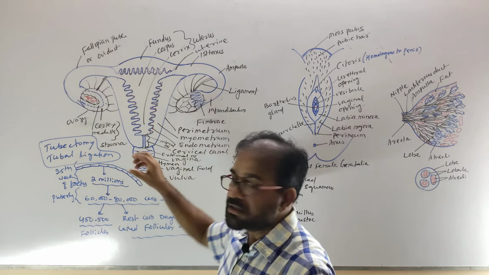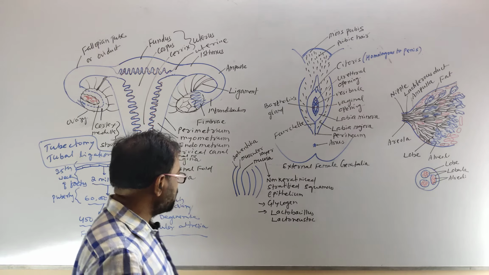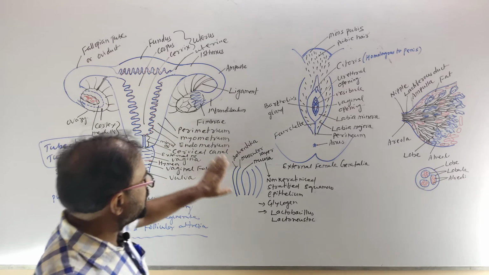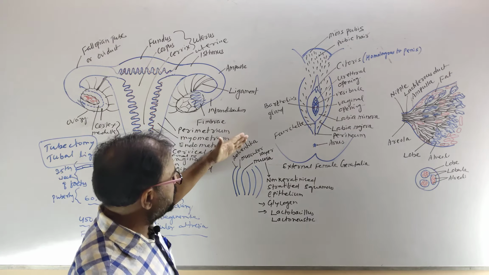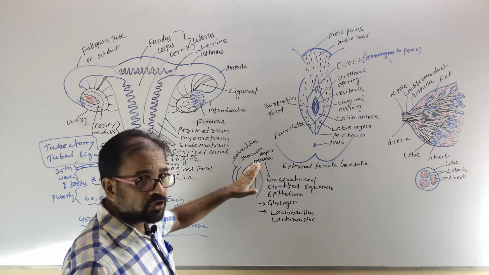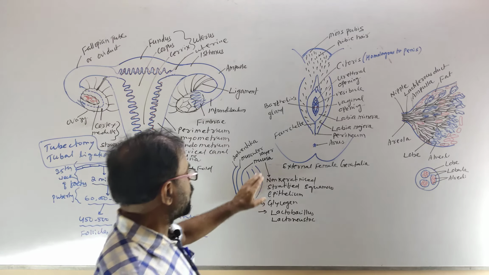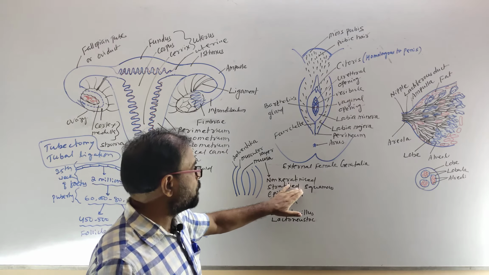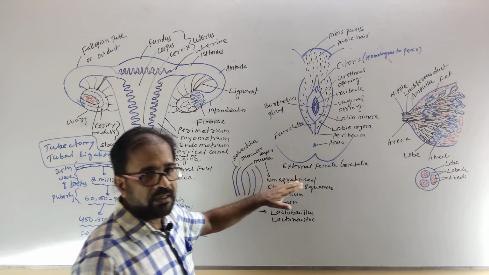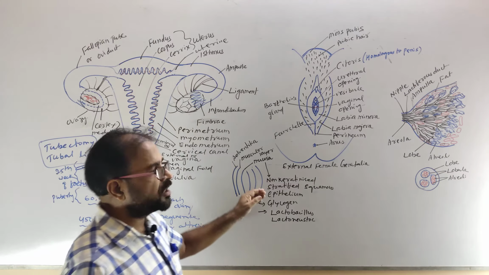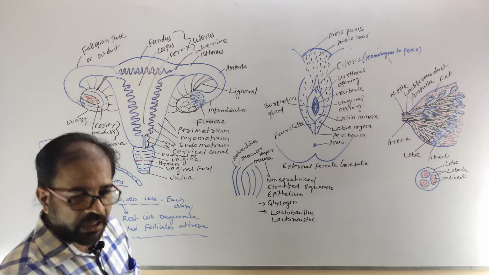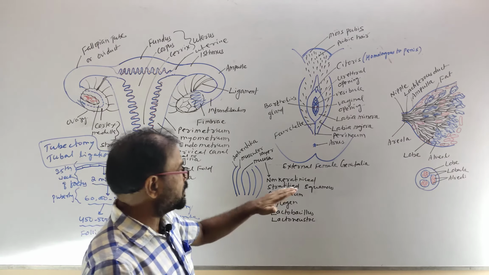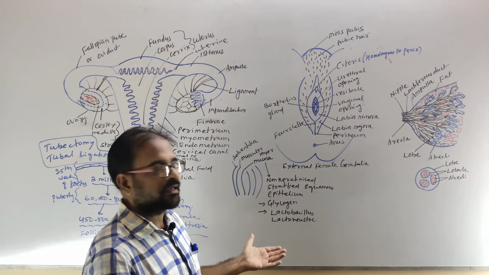The vagina is the copulatory chamber of the female. It is lined by three layers: the tunica adventitia as the outer layer, the muscular layer in the middle, and the inner mucosa. The mucosa is composed of non-keratinized stratified, that is multi-layered, epithelium. Keratin is a horny protein found on the epithelium. If it is present, it is called keratinized epithelium, and if absent, non-keratinized epithelium.